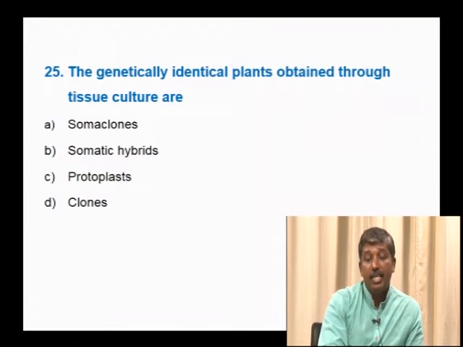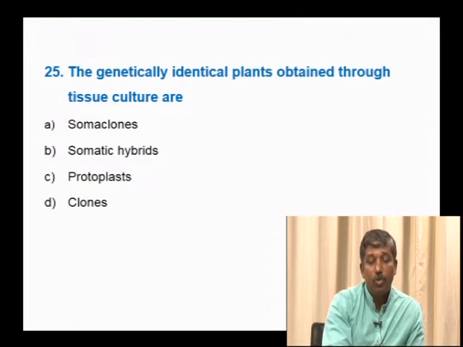The genetically identical plants obtained through tissue culture: somaclones, somatic hybrids, protoplast clones.